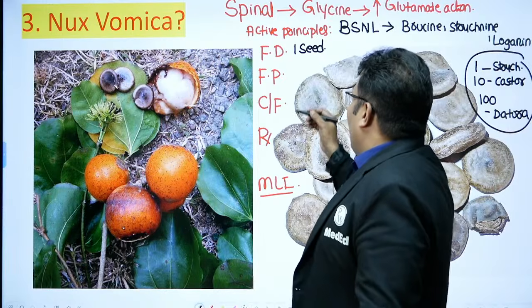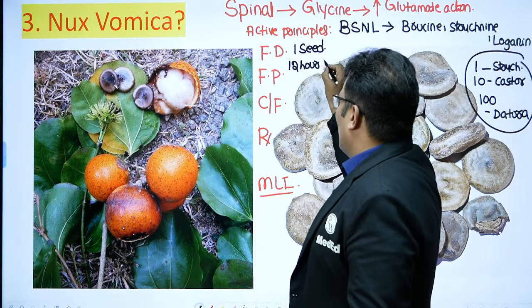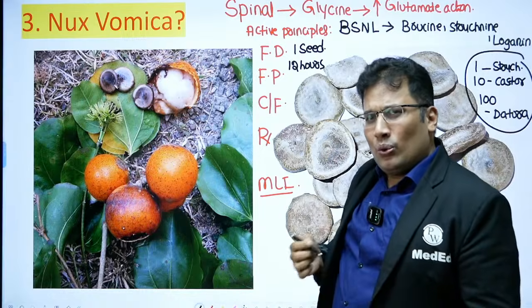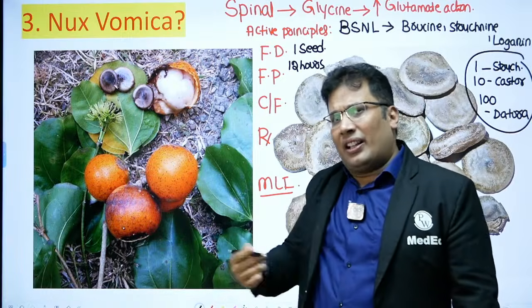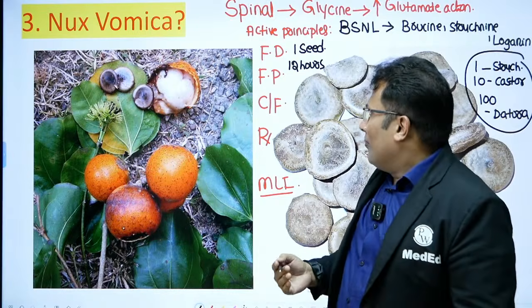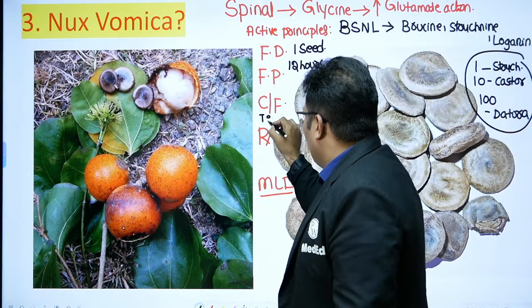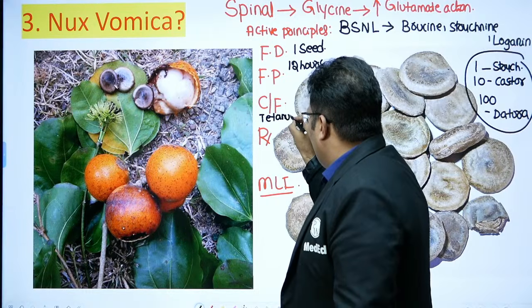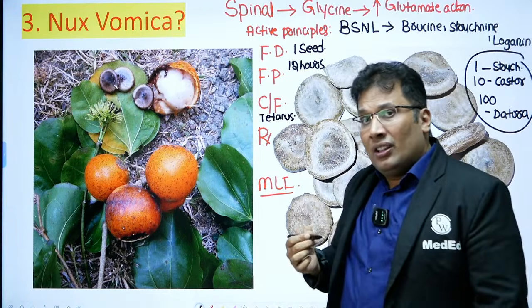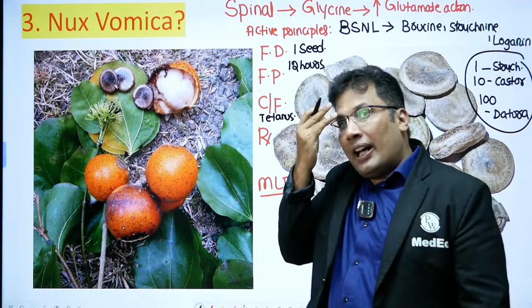The fatal period is around 12 hours, 6 to 12 hours. Usually gastric emptying is around 3 hours, so it takes around 6 to 12 hours basically, up to 24 hours. Clinical features resemble tetanus. There will be convulsions, opisthotonus, risus sardonicus, devil's smile.